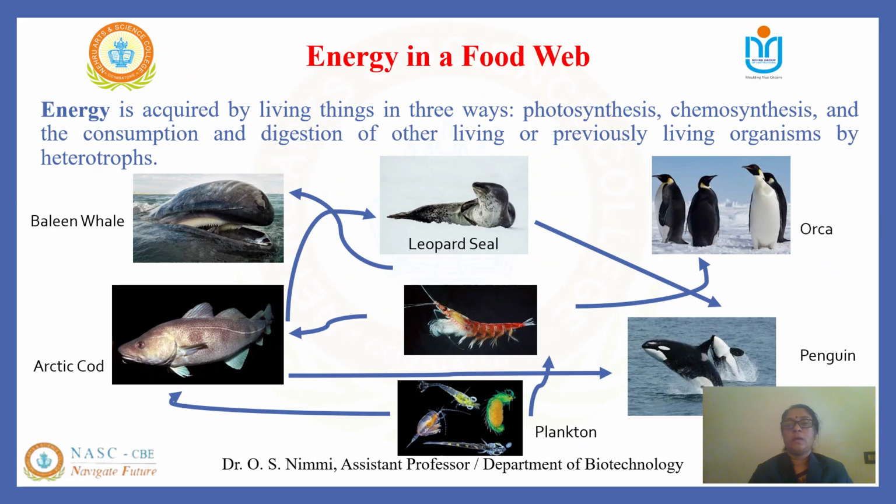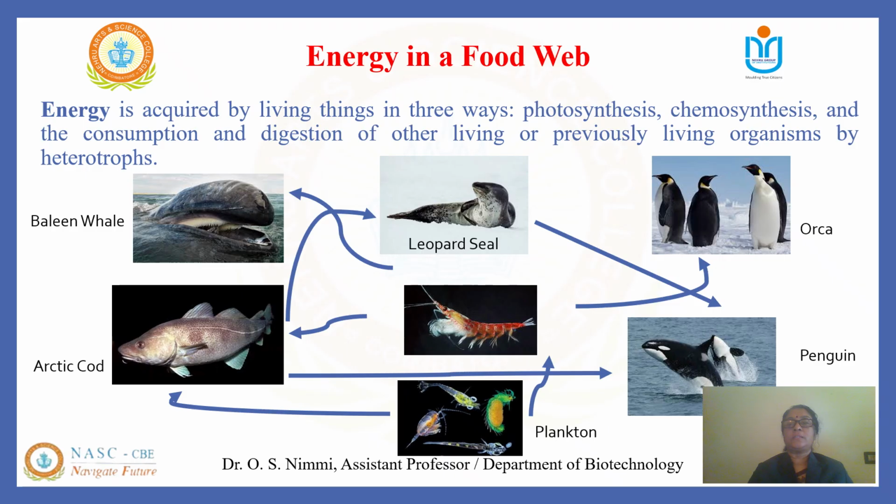Let us see what is a food web and how energy flows in a food web. We all know that a food web is not a single sequence of organisms. It forms complex series or sequences of organisms which can get connected at different levels, and you find that it forms a complex matrix and describes the interrelationship of organisms at different levels.